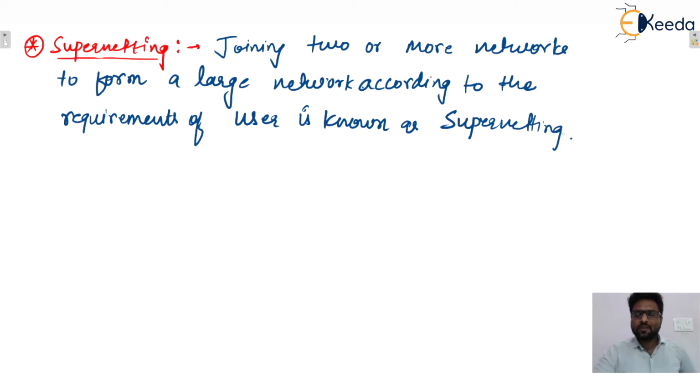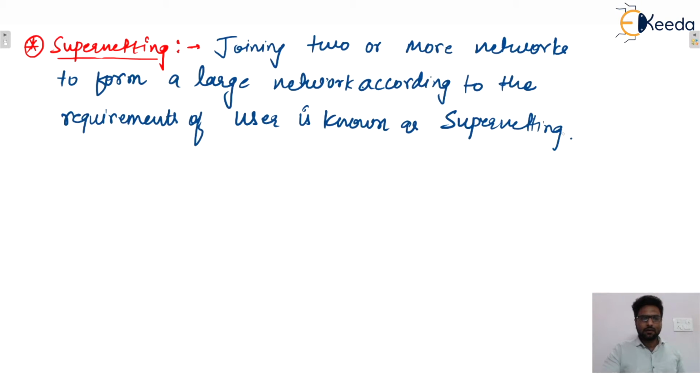In subnetting, subnet bits are borrowed from the host portion, isn't it? So in the opposite way, in supernetting, supernet bits will be borrowed from network bits. From network ID bits, we will borrow some bits for supernetting purpose.